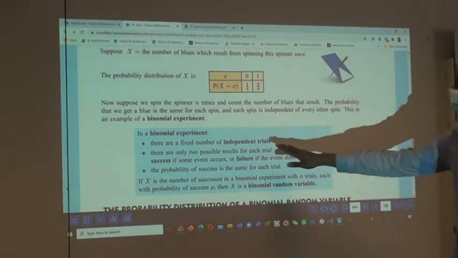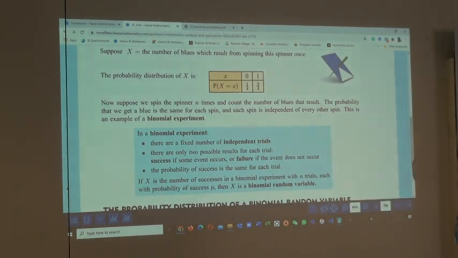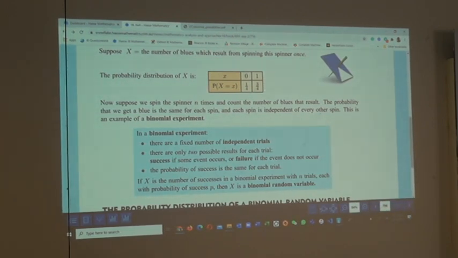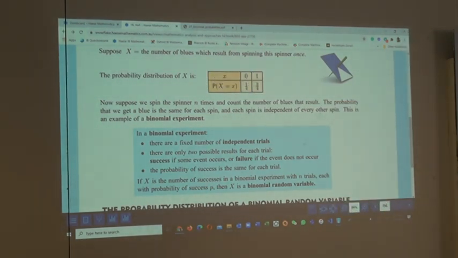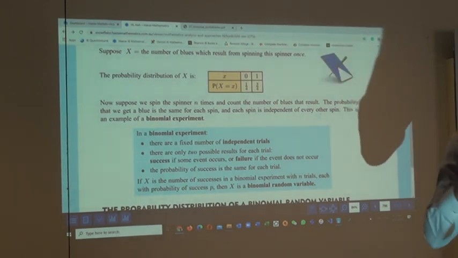Understand? Also, there are 2 possible results in each trial. So in the case of flipping the coin, it can either be head or tail. If the problem is relating to die, you might think, oh, but die has 6. No. That specific question might be, what is the probability that a perfect square appears? There are 2 possibilities. Either a perfect square appears, or a perfect square does not appear. So when you have 1 and 4, that is the success of the experiment. When you have all the other numbers in the normal die, that is the failure of the experiment.